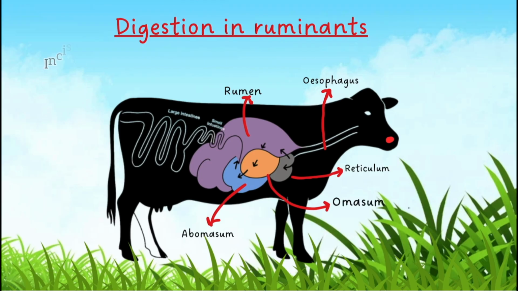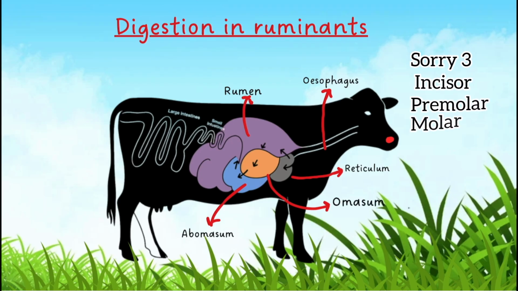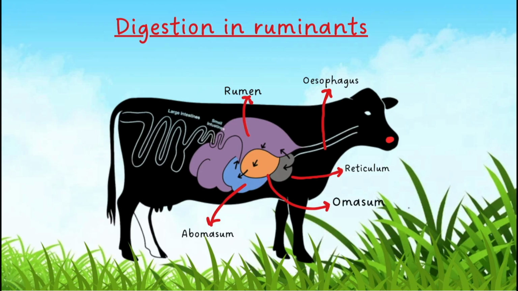But in case of ruminants, cows, buffaloes or cattle, they have only three types of teeth. What are they? They are incisors, premolars and molars. They don't have any canines because they are herbivores. They eat plant-based food, so they do not require any canines in their mouth. So this is the difference between the humans and the ruminants.